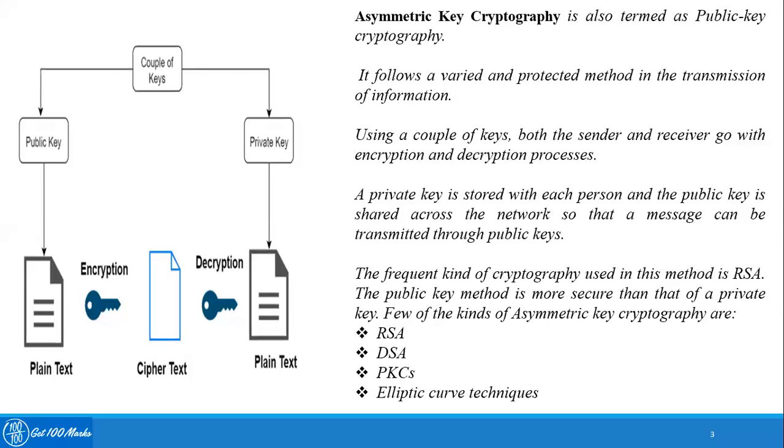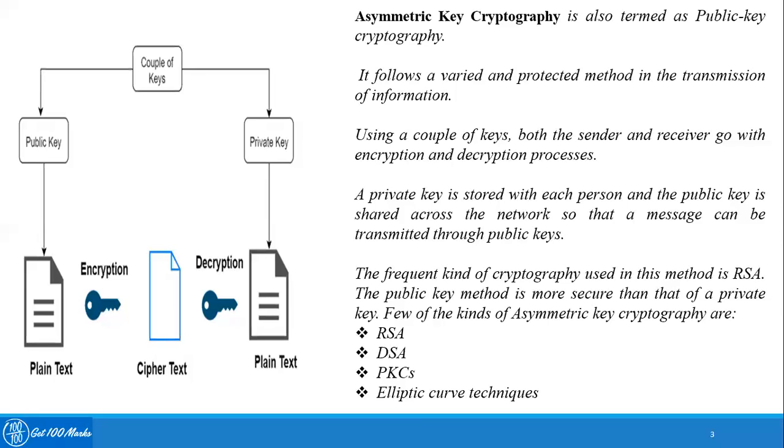A private key is stored with each person and the public key is shared across the network so that the message can be transmitted through the public key. Public key accessibility is available to everybody involved in the network, whereas an individual private key is held by every player in the network. So the public key is a common key which is shared and the message is sent to everybody in the network, and the individuals can decrypt it using the private key which is available exclusively with them.